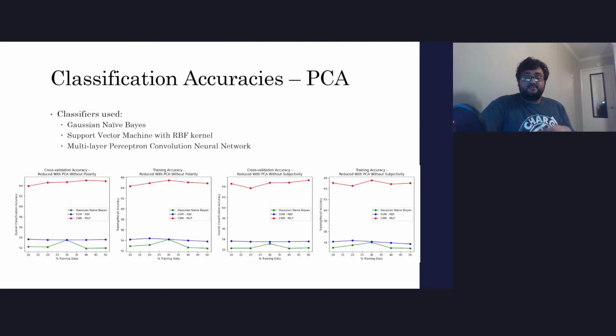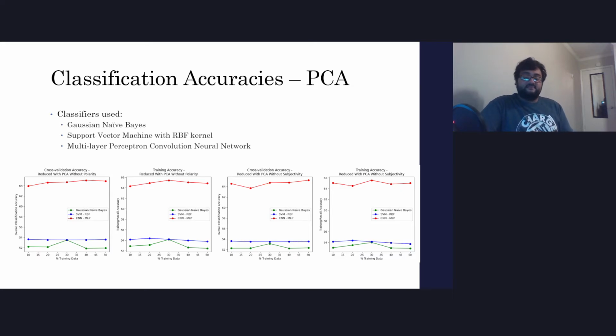The classifiers I used were Gaussian naive Bayes, support vector machines with RBF kernel, and sklearn's MLP neural network. Each classifier is tested on training set sizes of 10%, 20%, 30%, 40%, and 50%.